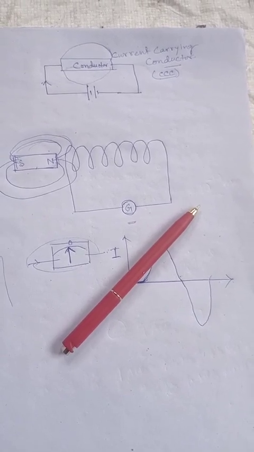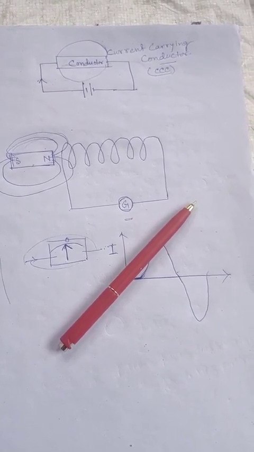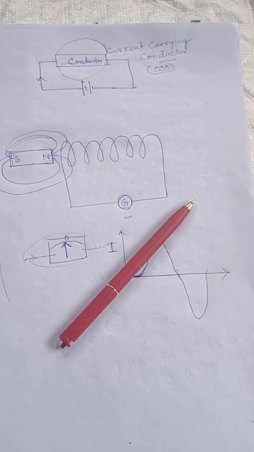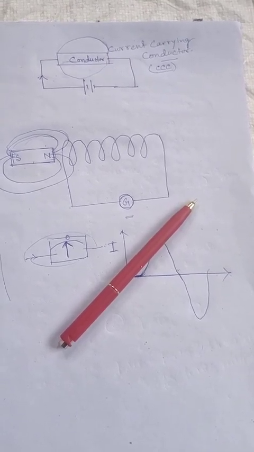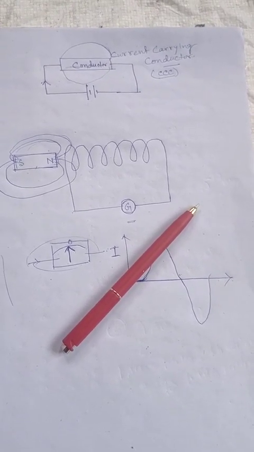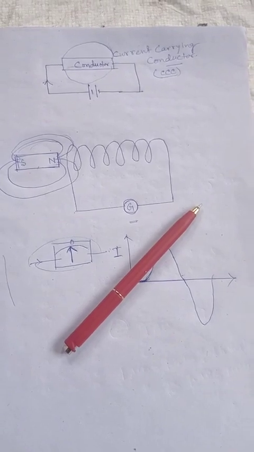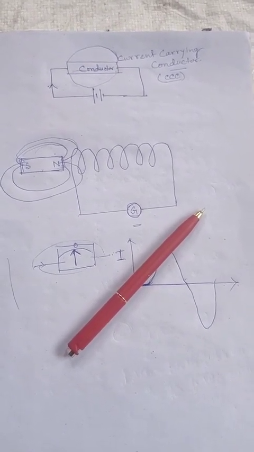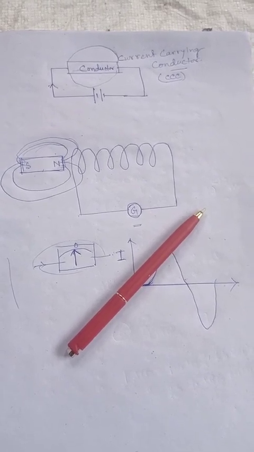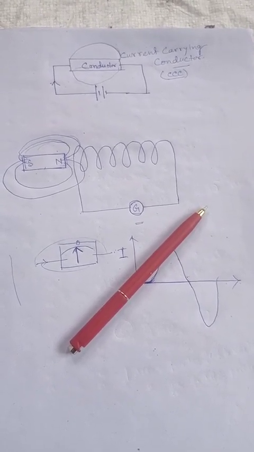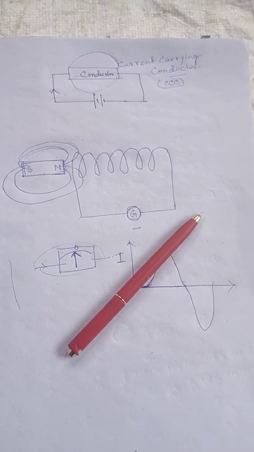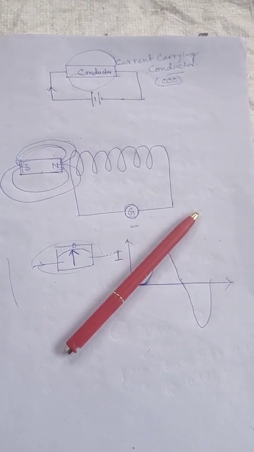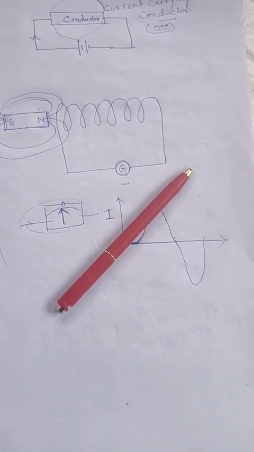So we can say that an electric current produced inside a closed circuit by changing the magnetic field lines is called induced current, and this phenomenon is called electromagnetic induction, and this theory was discovered by Michael Faraday.